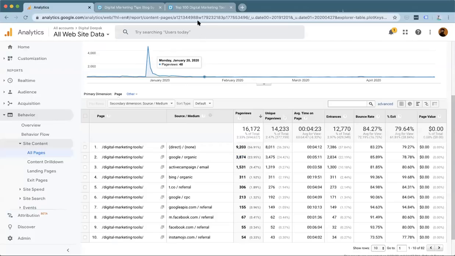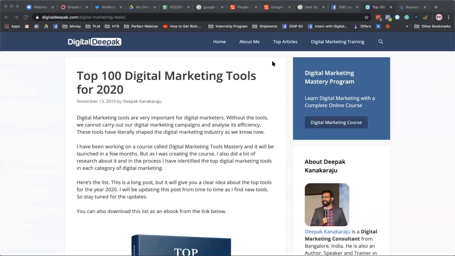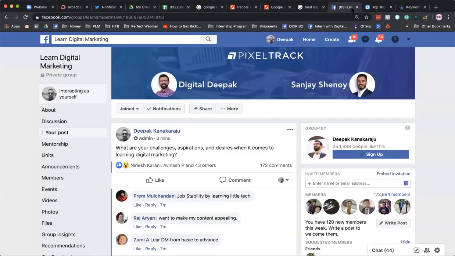So this is how SEO works, but you can also use the same methodology to find out what keywords people are searching for when it comes to Google search ads itself. So this is how basic SEO works. I hope you have understood this. If you have understood how basic SEO works, just type SEO in the chat box.